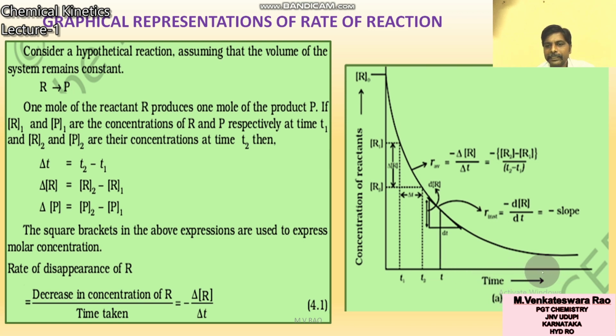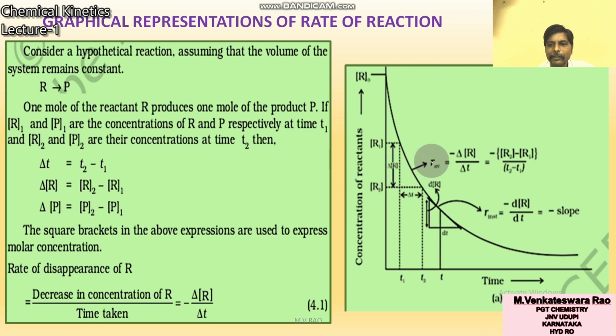As time proceeds, concentration of reactant decreases. What is the initial concentration at time 0? Concentration of reactant is R0, concentration of R at 0. At time T1, the concentration of reactant is R1. At time T2, concentration of reactant is R2.